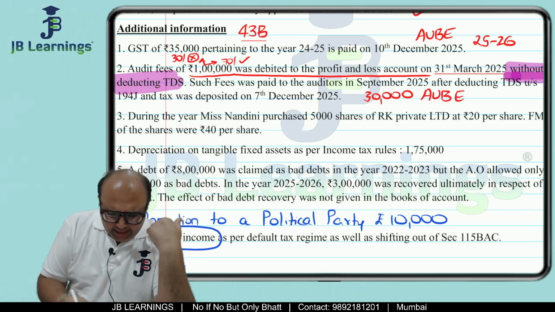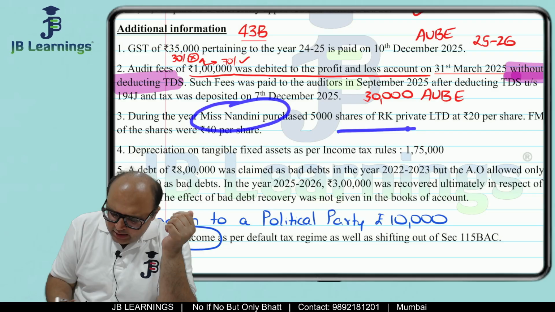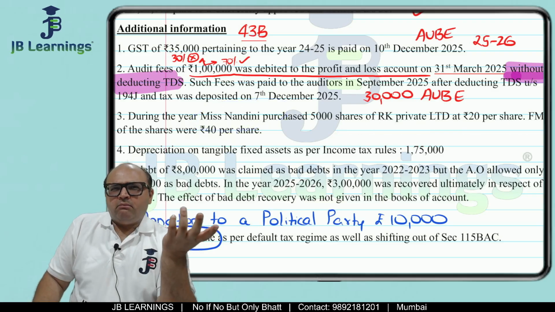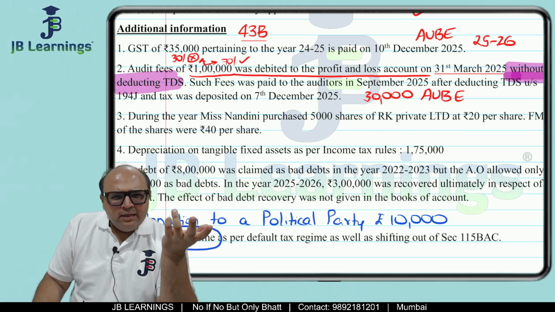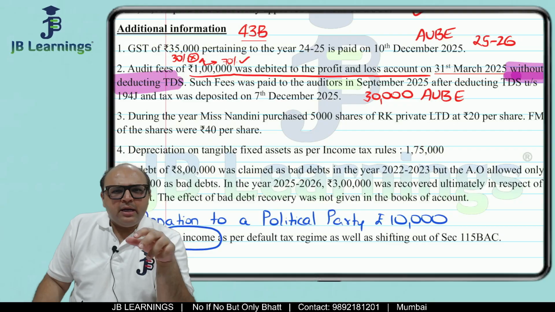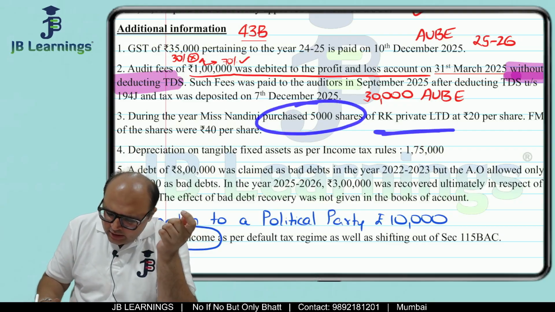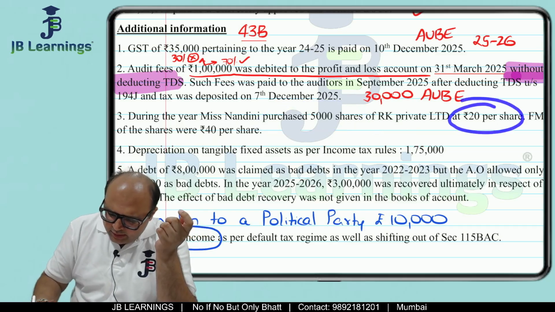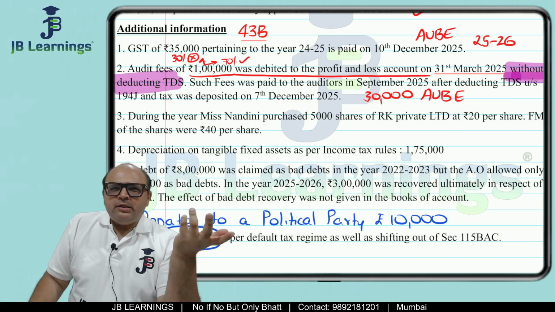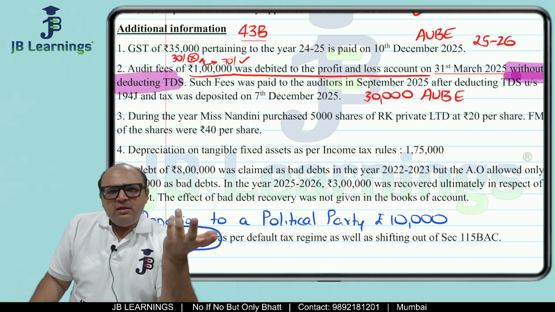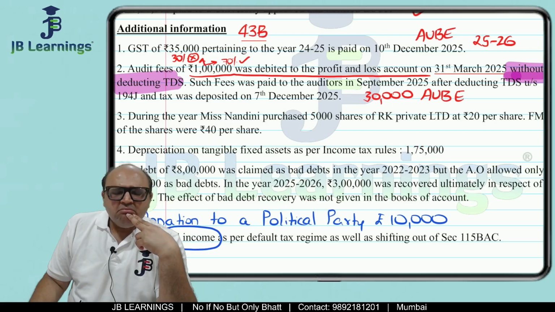Friends, in additional information, they are giving that the assessee purchased shares of a private limited company. So, buying shares will not attract capital gain, right? When you sell your shares, it will attract capital gain. They are saying purchase 5,000 shares at rupees 20 per share. Fair market value is this much. So, if you purchase shares, then you don't give any effect, right? So, why is this information given in the question?